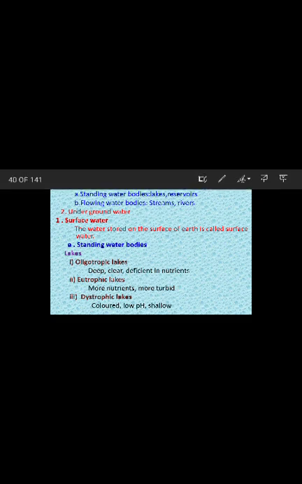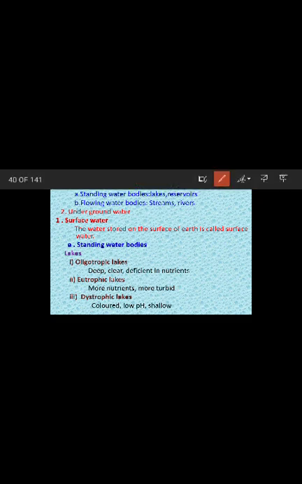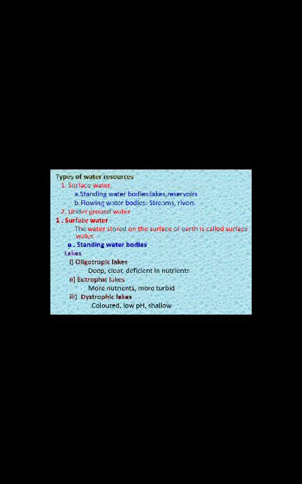Now we are going to see about the types of water. There are two types of water: one is surface water, another one is underground water. The surface water will be divided into two types: one is standing water bodies, another one is flowing water bodies. For standing water bodies, we can say lake and reservoir as examples. For flowing water bodies, streams and rivers are examples. Next, we are going to see about underground water.